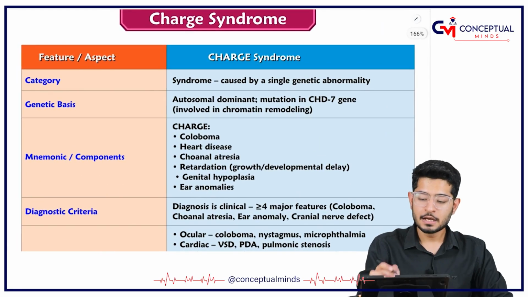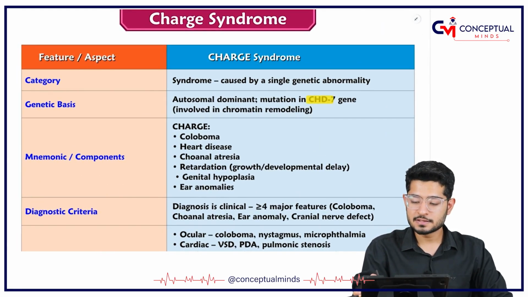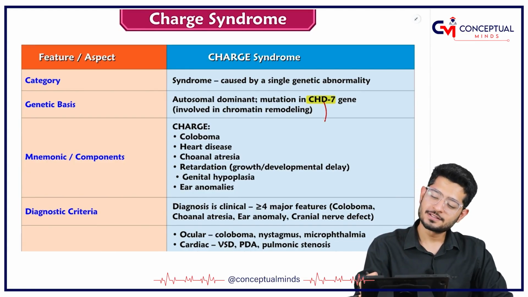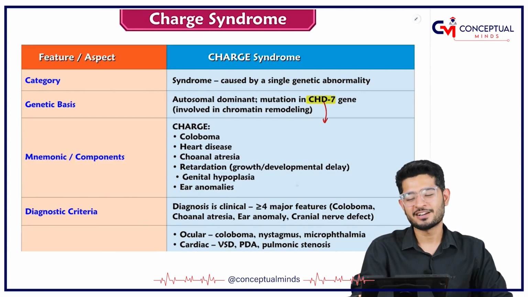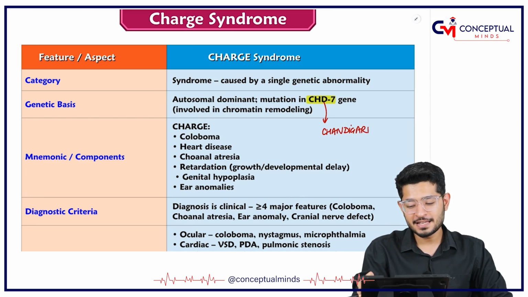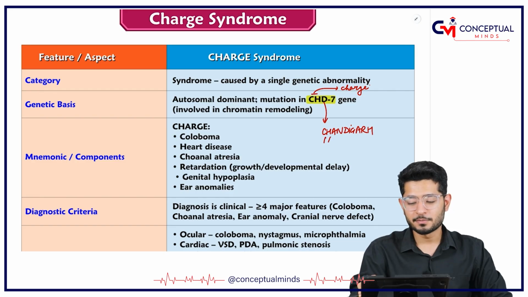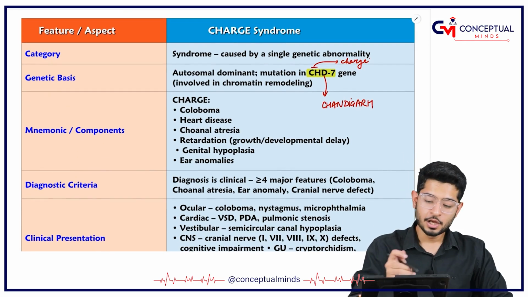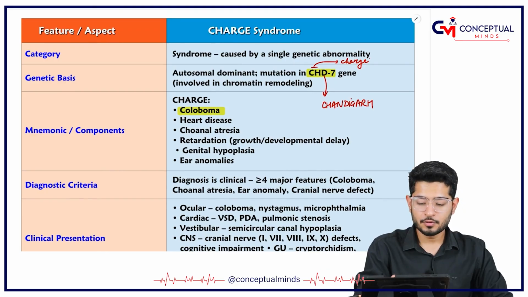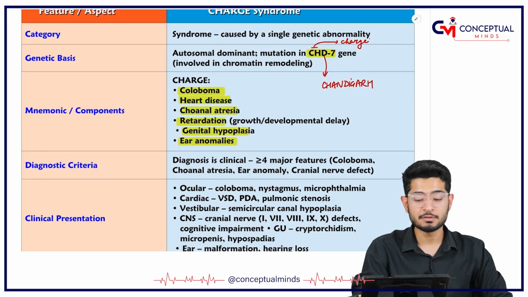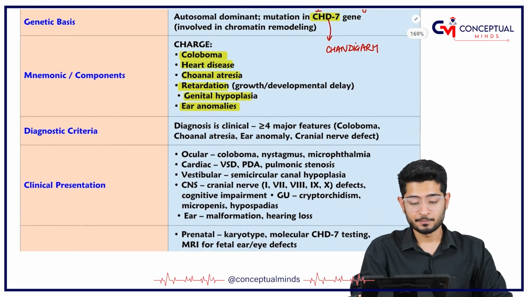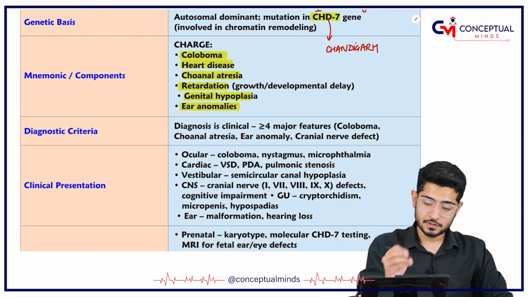I think I have told you about CHARGE. Let's quickly revise, but before revising, let me tell you a memory trick. The capital city of Haryana and Punjab is Chandigarh, and we write Chandigarh in short form as CHD. So you can remember CHD, CH for CHARGE syndrome or CHARGE disease. This is important. Revising: coloboma, heart disease, choanal atresia, retardation, genital hypoplasia, and ear problems. CHARGE disease.